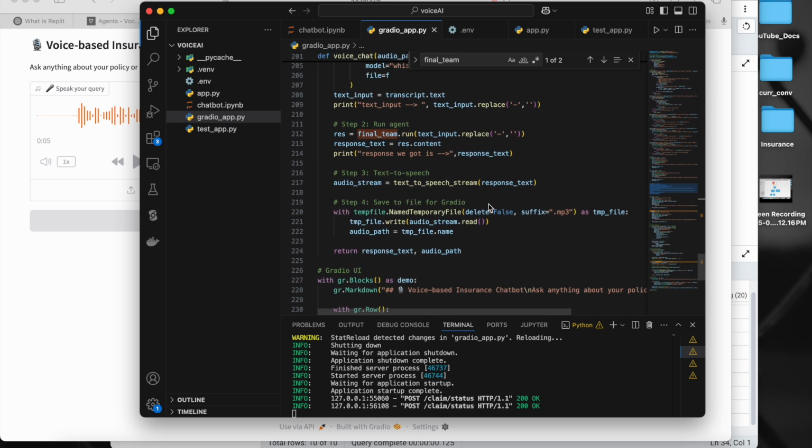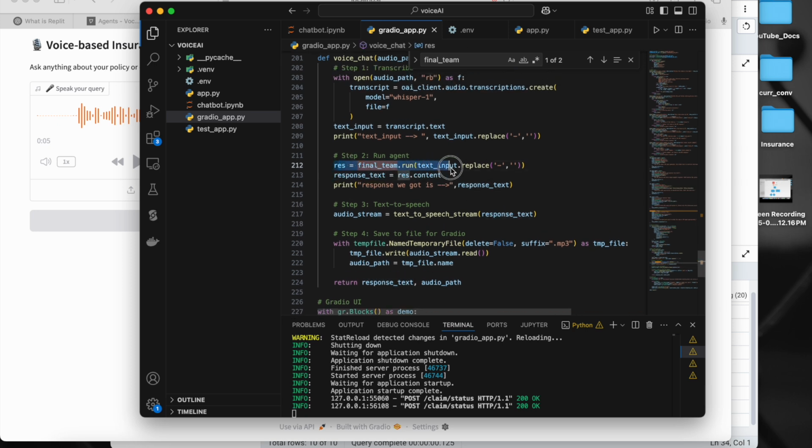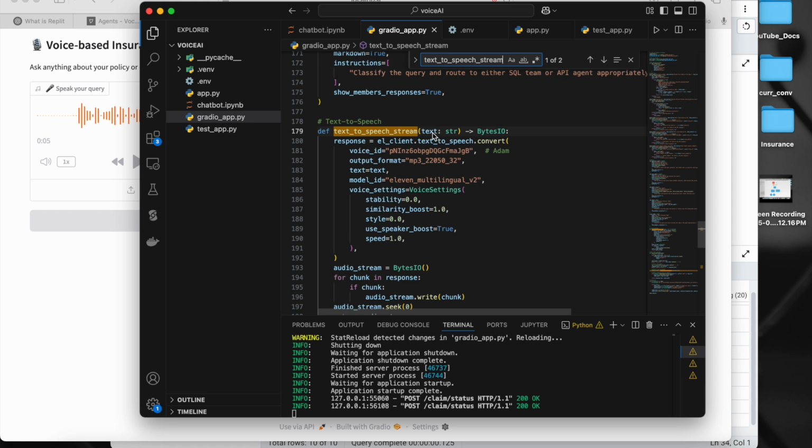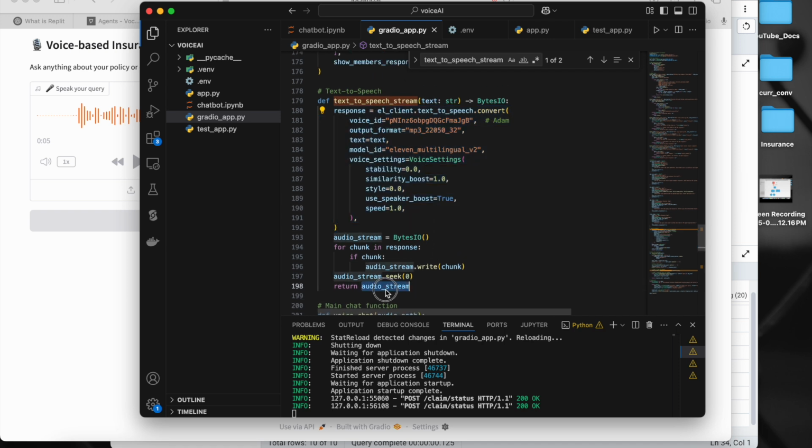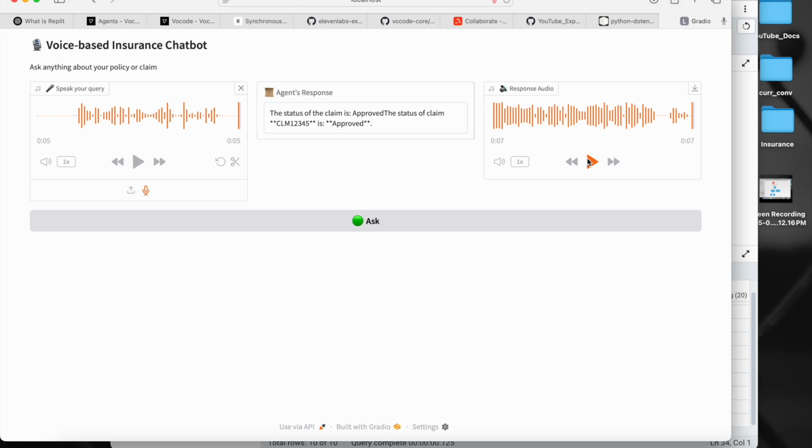No, I forgot to show you one more thing. So now if you see here, we have triggered it, we get the response from it, whether it might go to the DB agent or it might go to the API agent, we'll get the response. Once we get the response, that response, which is in textual format, is again passed to this text to speech stream. This is from 11 Labs. Now if you see here, this text as an input, and using this particular boilerplate code which I got from the documentation, we are able to generate the audio. It is returning the audio stream, right? If you see the voice ID, the text which we are just passing to this particular 11 Labs client. That's it. So now this audio stream has been put here.